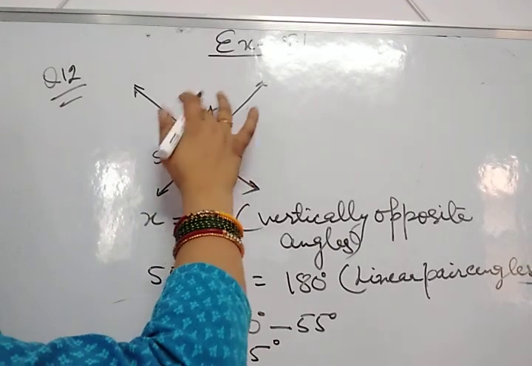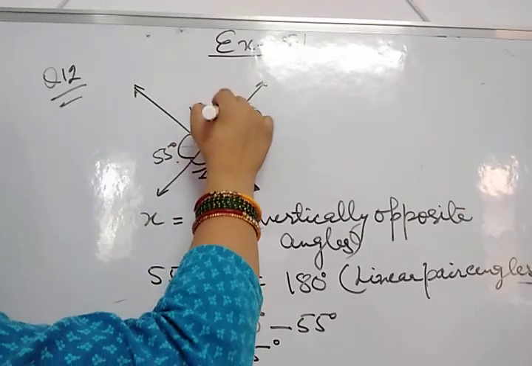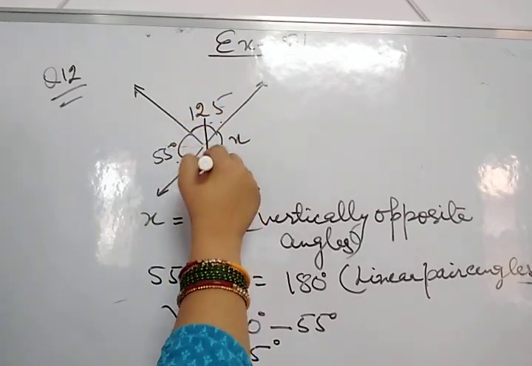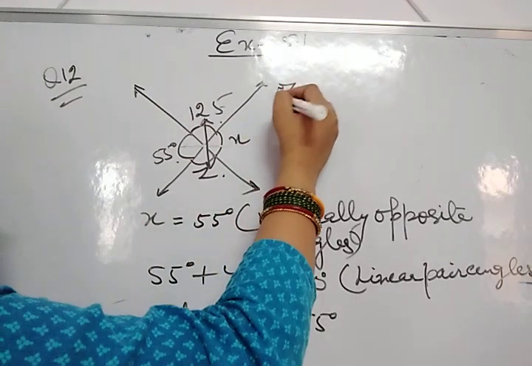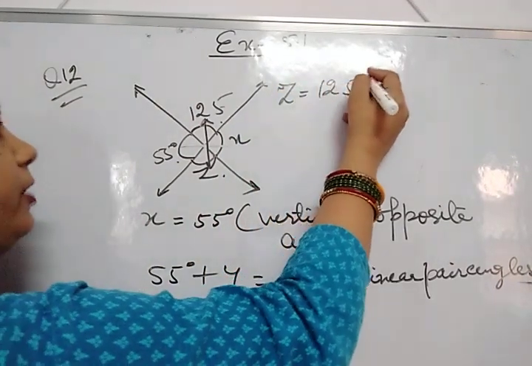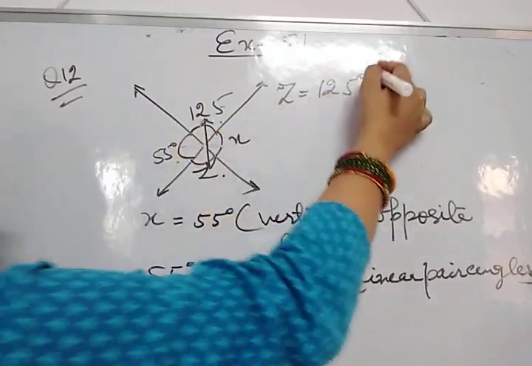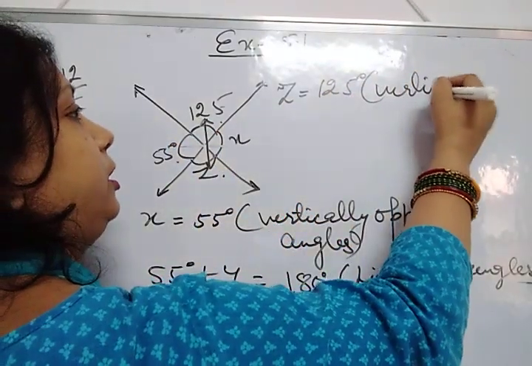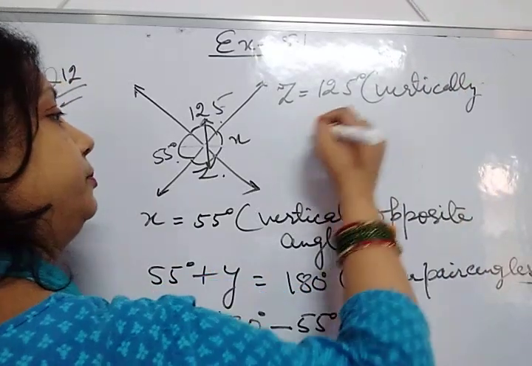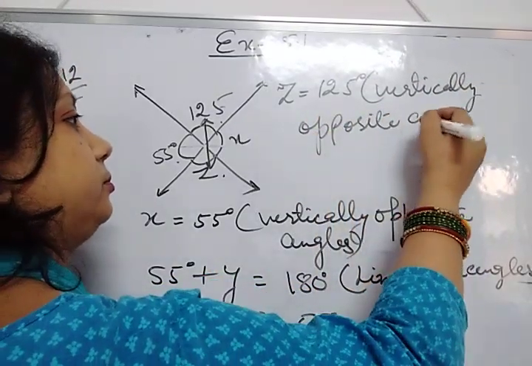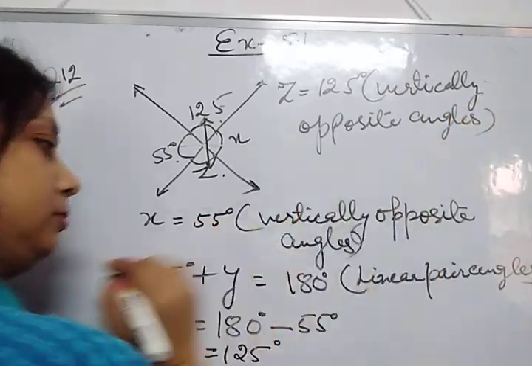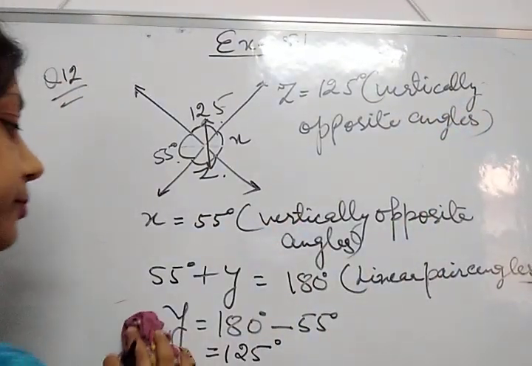If the value of angle y is 125 degrees, then y and z both are vertically opposite angles. So the value of z is also equal to 125 degrees because they are also a pair of vertically opposite angles. Okay.